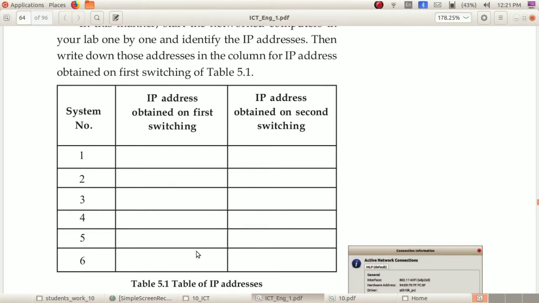You can check with 6 mobile phones or 6 computers. First, write the IP address when you first switch on the computer. Then write the IP address obtained on the second switching. Likewise, fill these 6 columns.